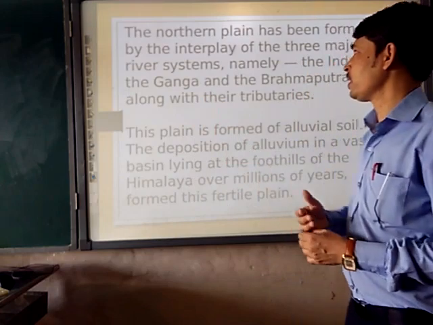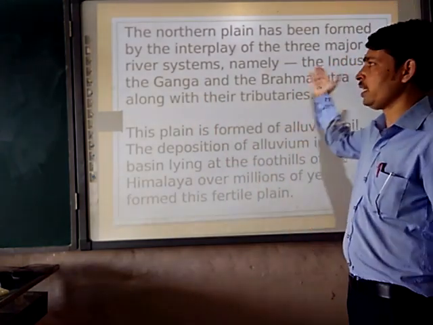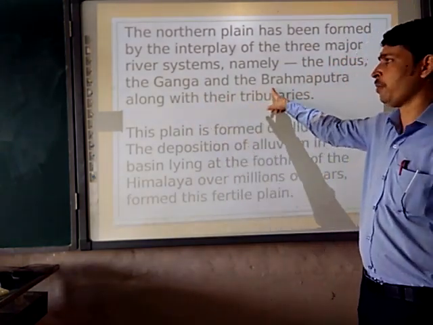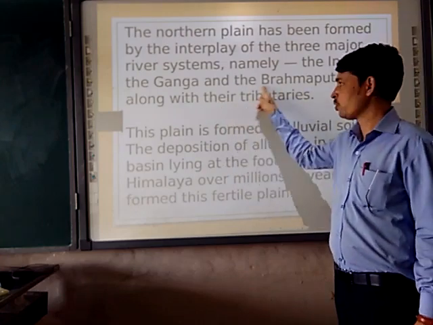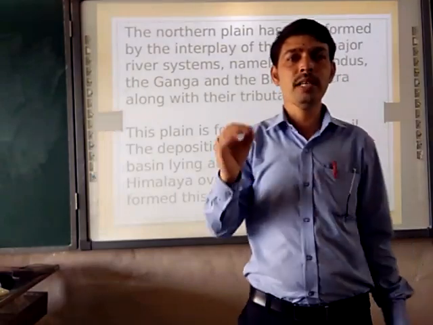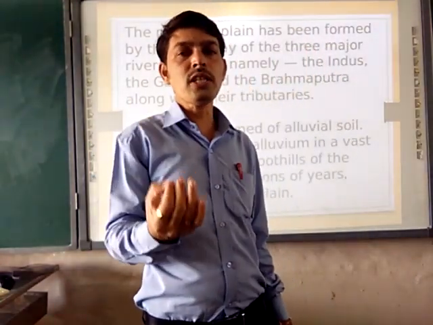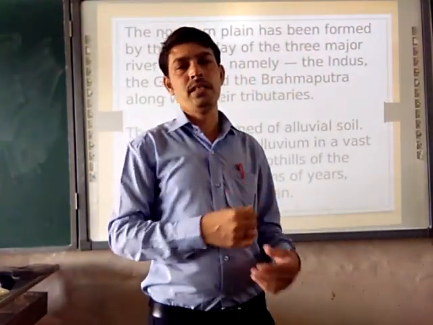Next, this river system, mainly the Indus, Ganga and Brahmaputra along with their tributaries. We have to focus a little bit on what the word tributary means.